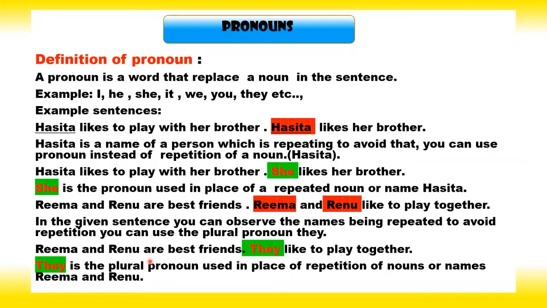Let's see. Reema and Renu are best friends. They like to play together. If you observe here, when Reema and Renu are repeated in the sentence, then we have replaced the names with the pronoun they, plural pronoun they. So they is the plural pronoun used in place of repetition of the nouns or names Reema and Renu.